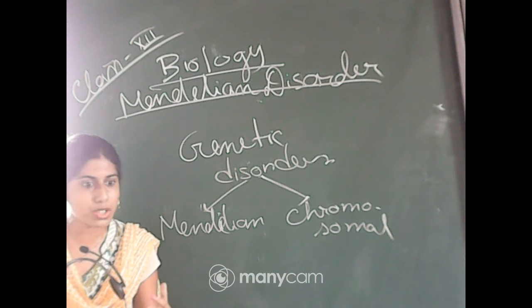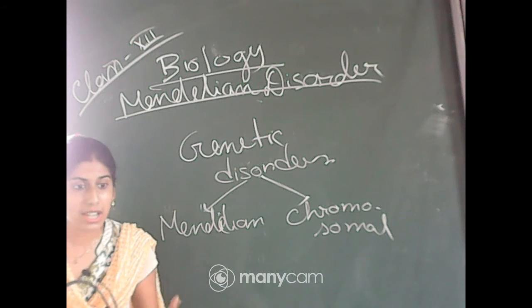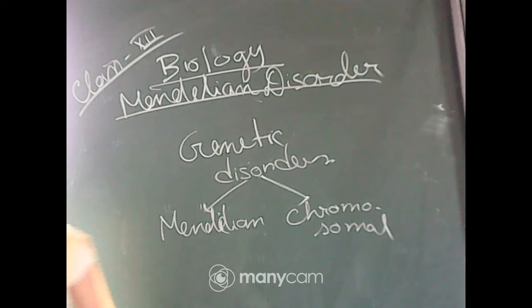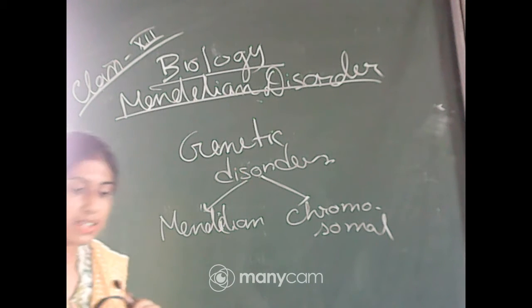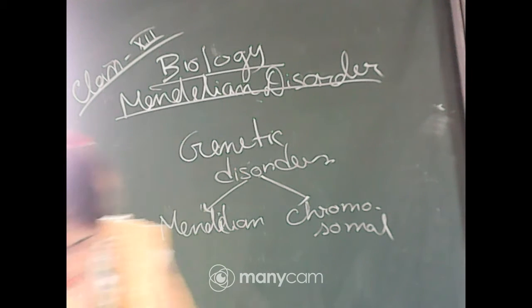Mutation is a sudden change in the DNA. So Mendelian disorders are determined by mutation in a single gene, and these disorders can be transmitted from the parents to the offspring.